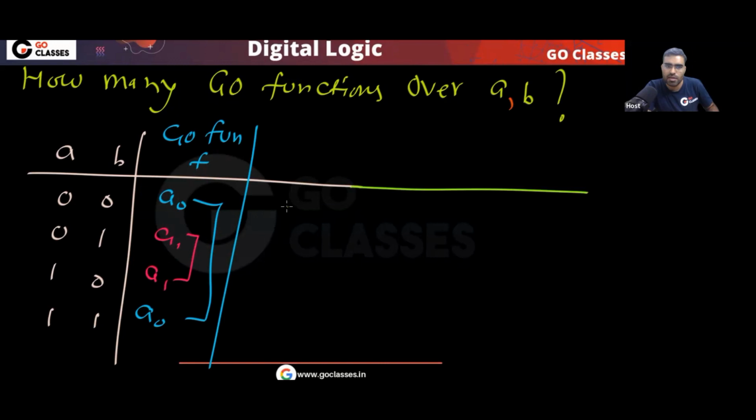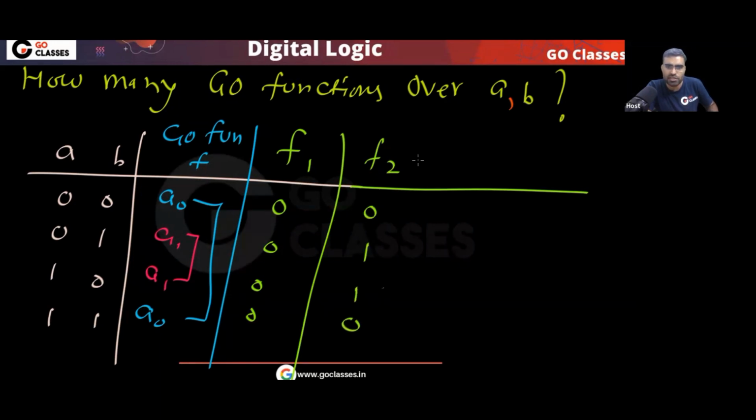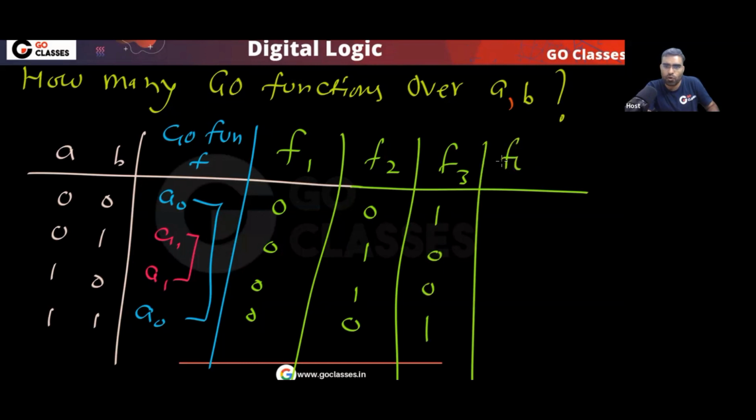So now you can create such functions. For example, 0, 0, 0, 0. This is correct. For example, F2: if this is 0, this should be 0. If this is 1, this should be 1. F3: if this is 1, this should be 1. If this is 0, this should be 0. F4: if this is 1, this should be 1.